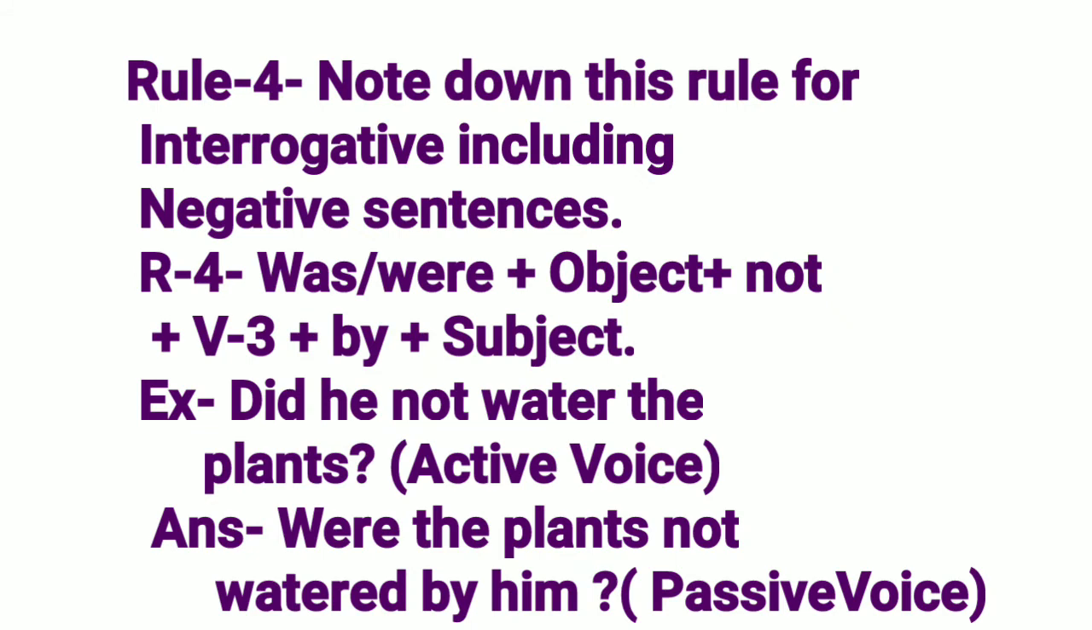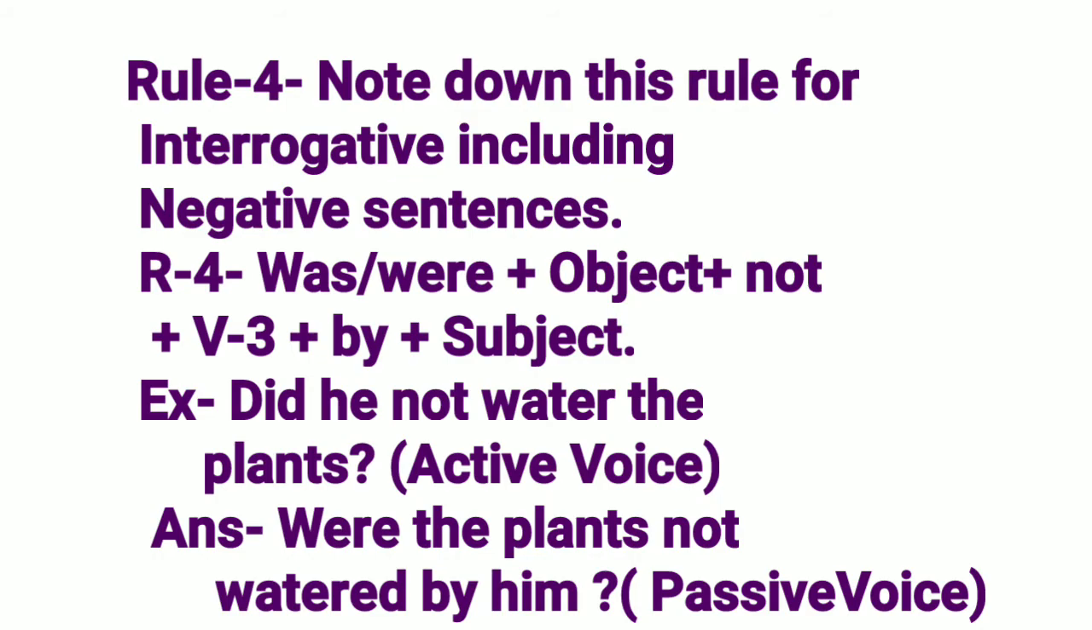Rule 4. Note down this rule for interrogative including negative sentences. R4. First of all, was or were, then object, then not, then V3, then by, and then subject. Example: did he not water the plants? Answer: were the plants not watered by him?